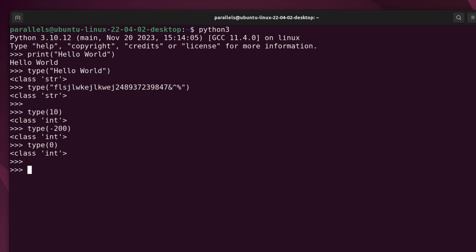So let's jump to floating point number. If I type 2.5, now we have float. The full name for that data type in Python is floating point number. And anything that has that dot notation is really a floating point number. Because if I type 2.0, note that it's still a floating point number. But if I type just 2, now we've got the integer.